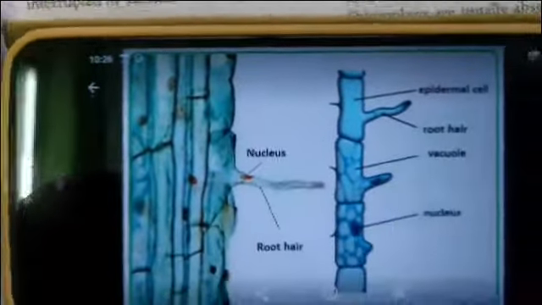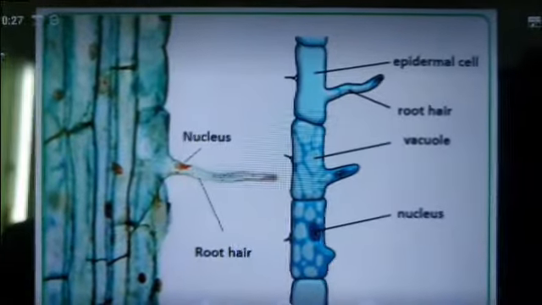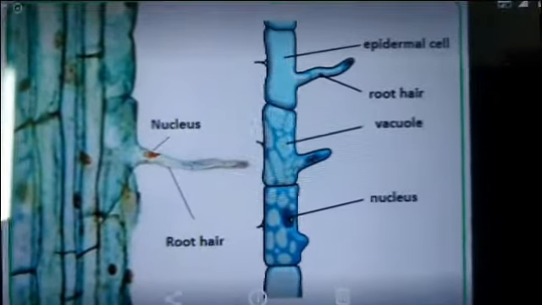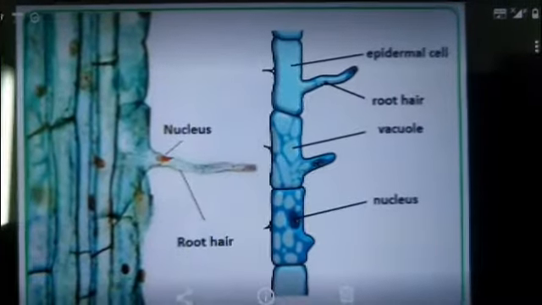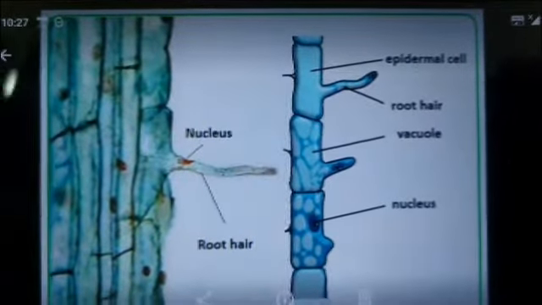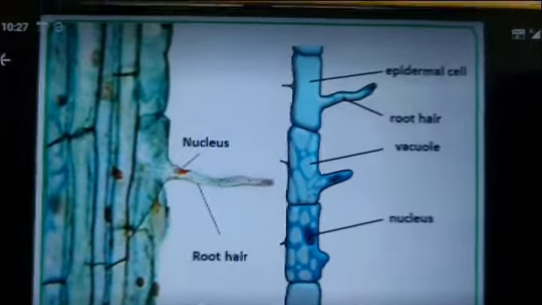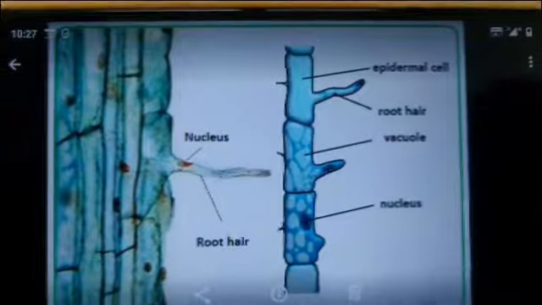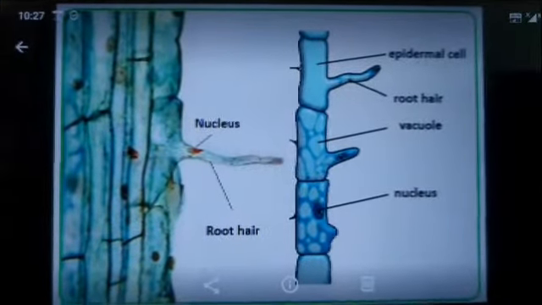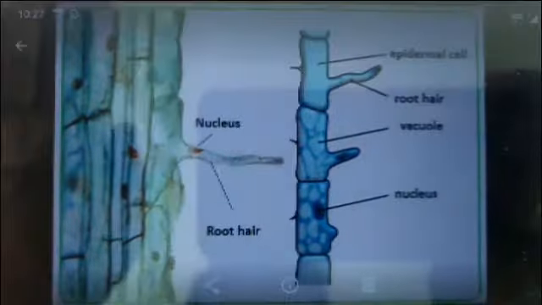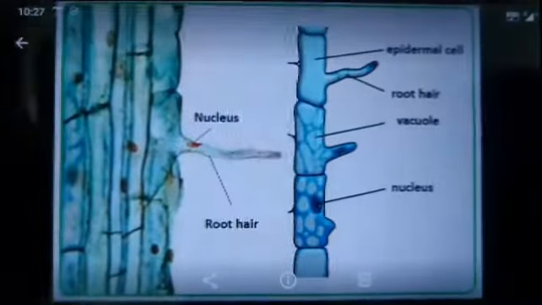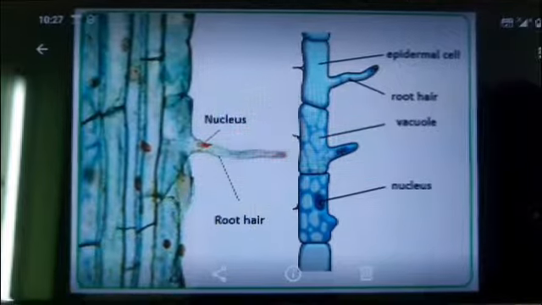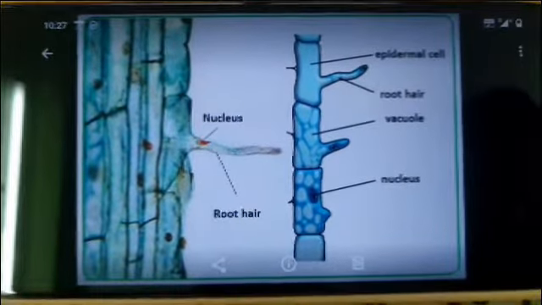The epidermis is a continuous outer layer. Sometimes it is interrupted by stomata in the stem and leaves of many plants. The epidermis is the outermost covering of the plant and is in direct contact with the external environment.